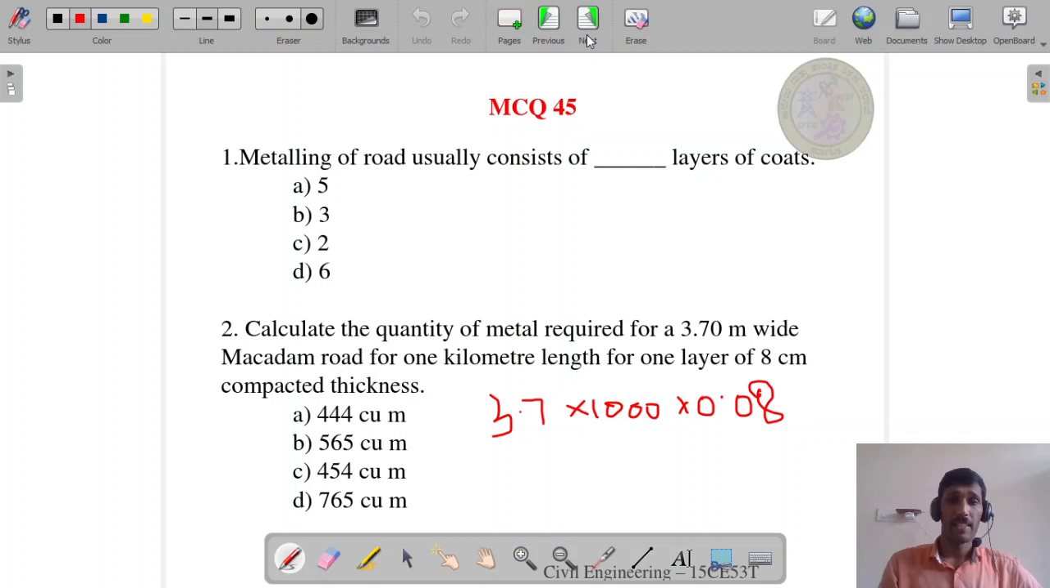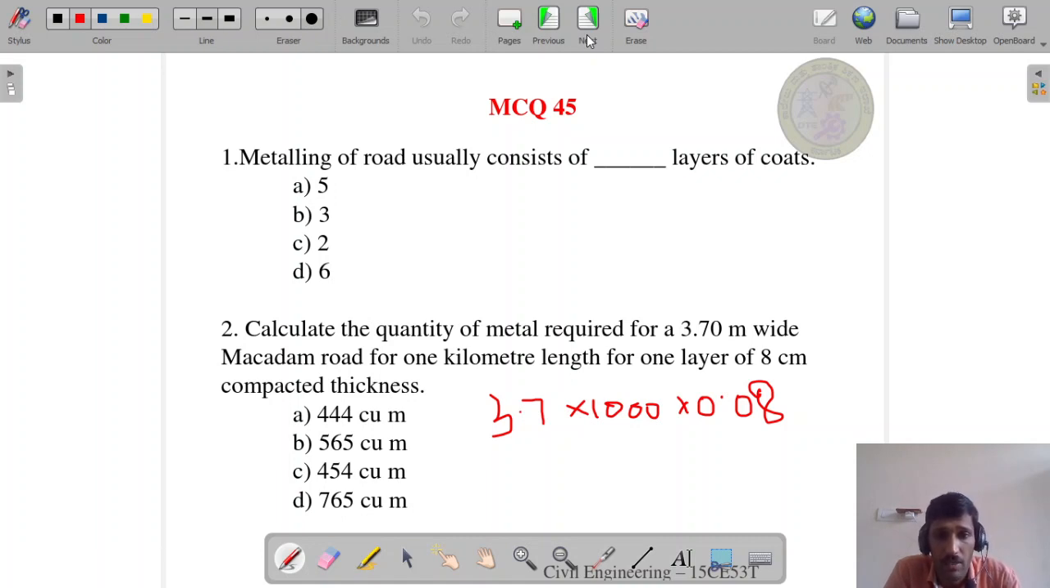Okay, now we will discuss multiple choice questions which are related to this metalling road. One by one we will discuss. First question, metalling of road usually consists of dash layers of boards. Option A, B, C, D. Which is the correct answer? A is 5, B 3, C 2, D 6. Answer is B, 3 layers of boards.